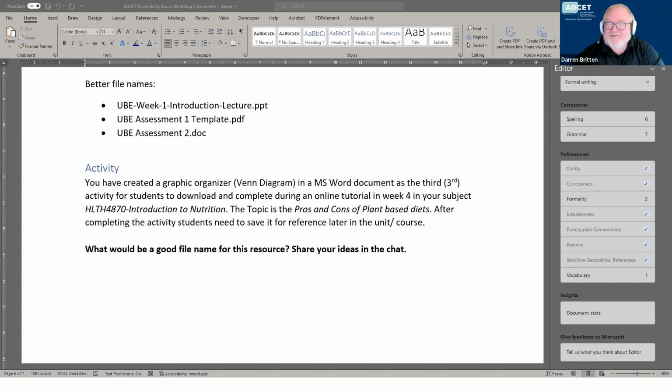That is also dating file names. If it's something that's going to be reused, don't put a date in it. If it's the subject guide for this year, then yes, do put a date into it. If it's only relevant for a short period, then you can add that date. But again, we're trying to make things sustainable if possible. So if it is something that you're planning on reusing, then there's no need to put a date in there. Give it a longer shelf life than having to go back and rename it.